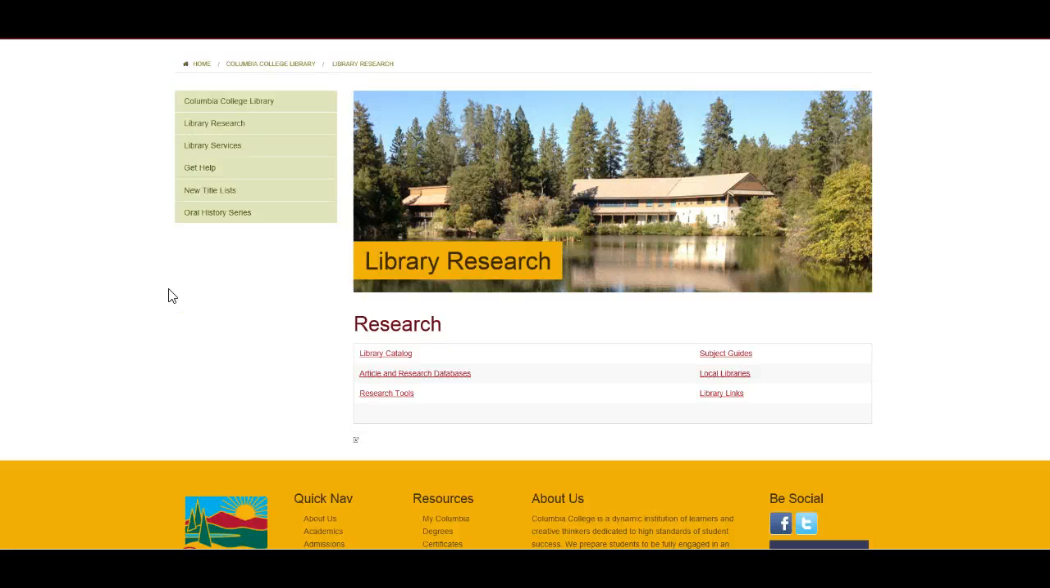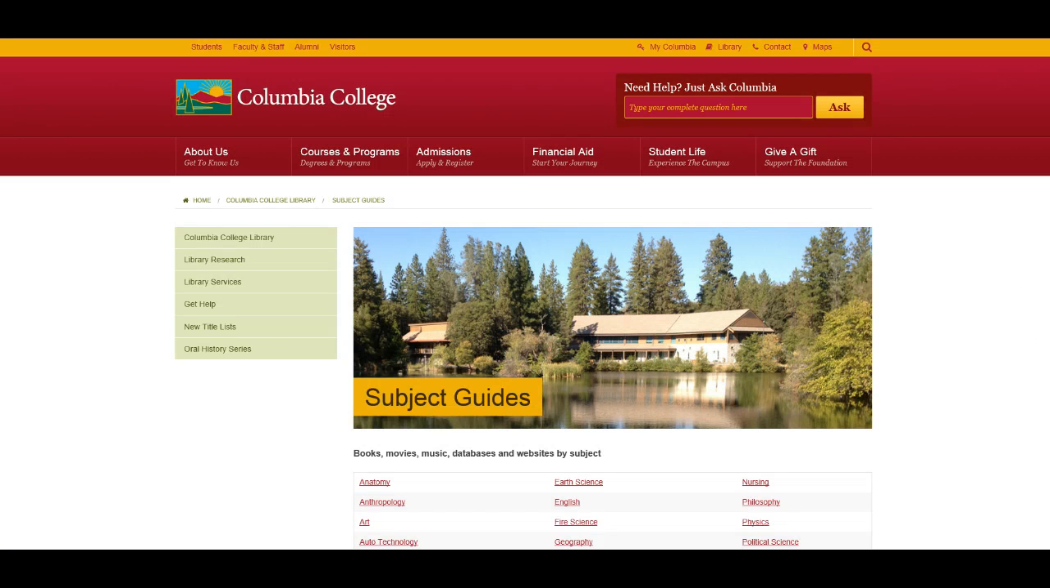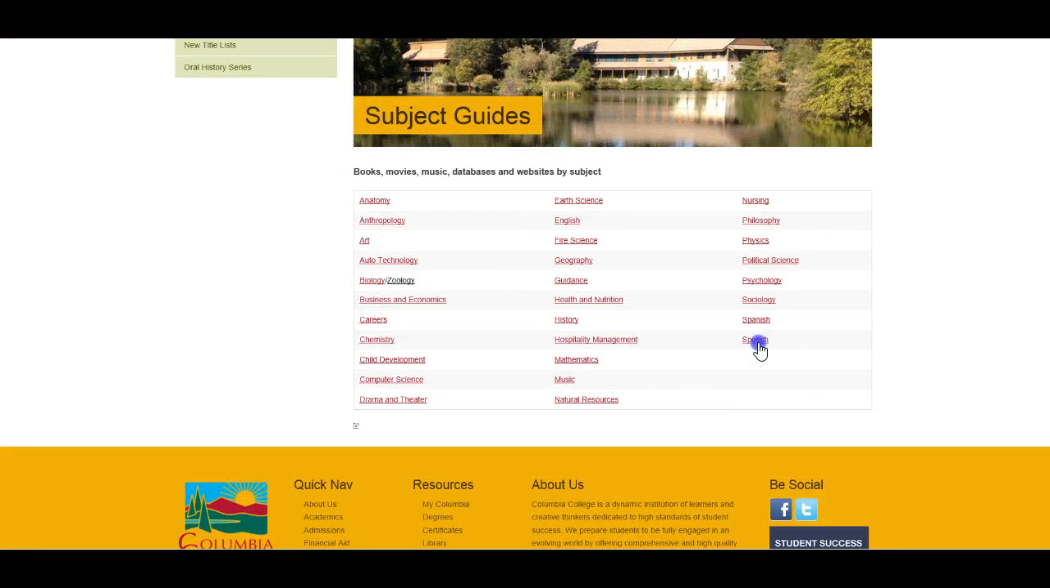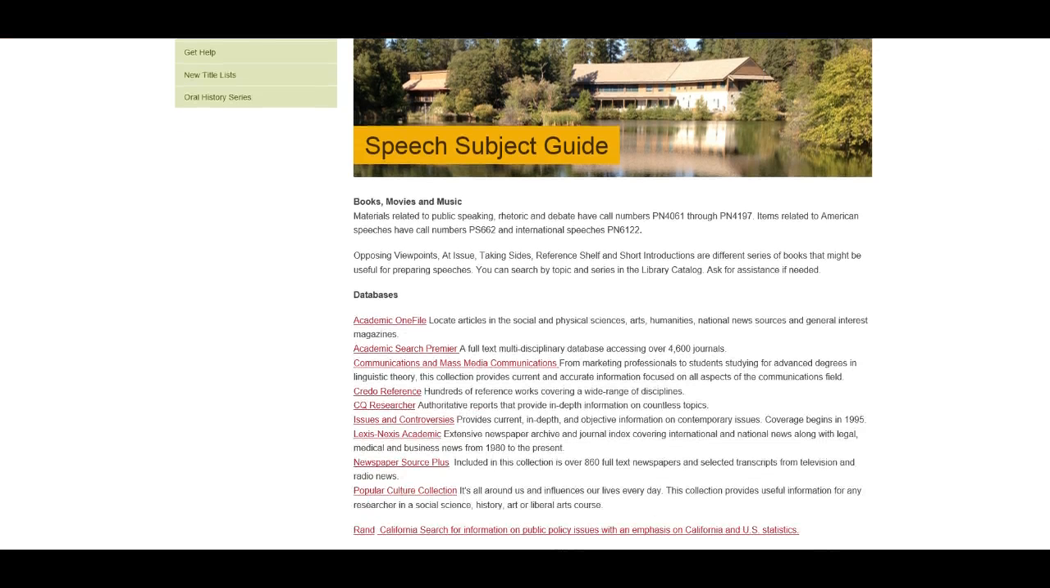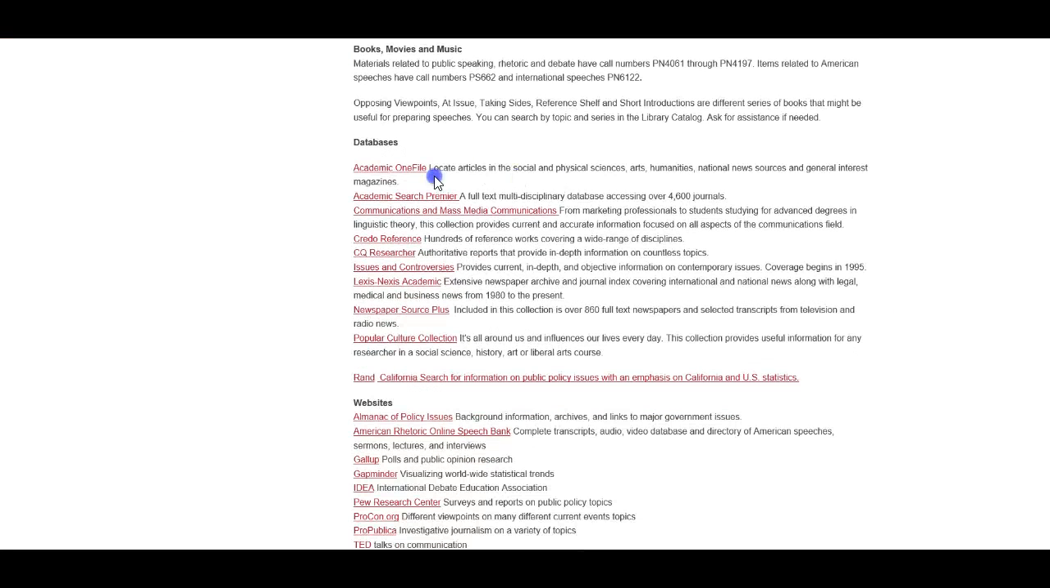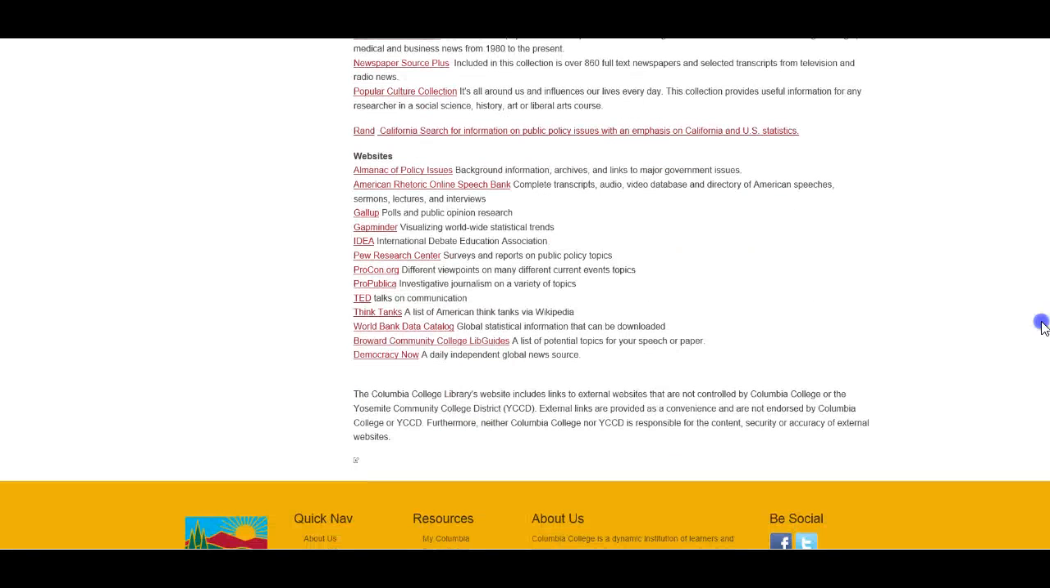Okay, so now we're back to the research page. We've just come out of article and research databases. And I mentioned going to subject guides, and I mentioned going to speech because that's the best place to get information that's current and noteworthy. Databases, I clicked on Academic OneFile and CQ Researcher. What I'm going to do now is go down to websites.